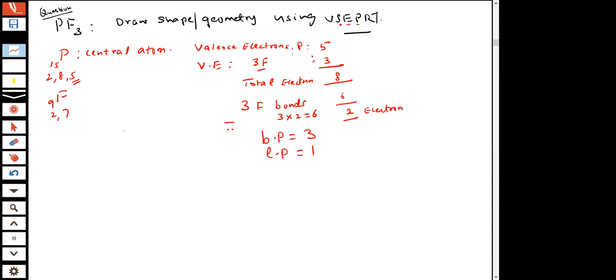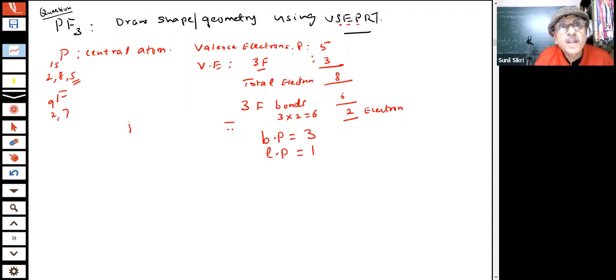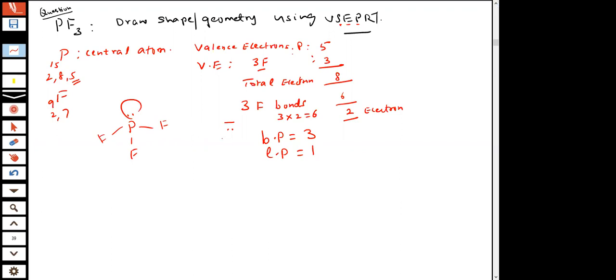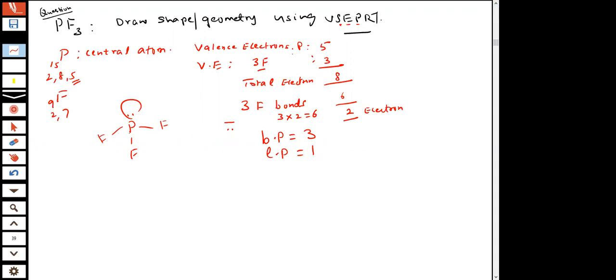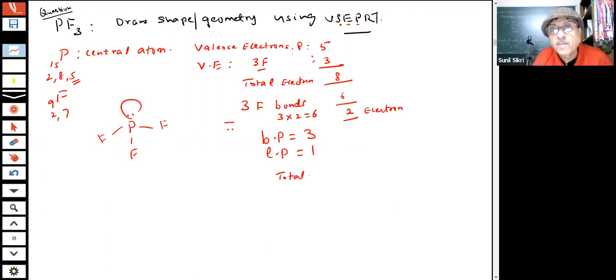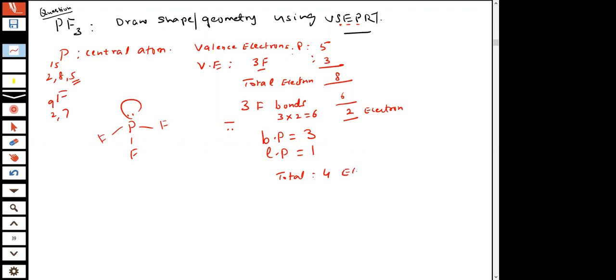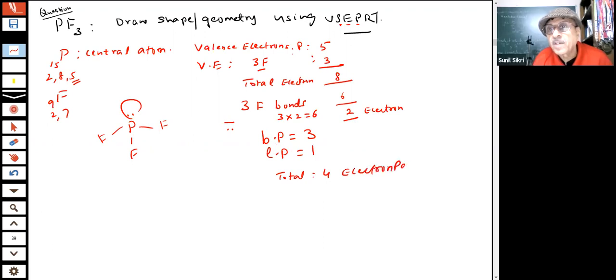Okay. So what will happen if I have to draw it? If I say P, F, there are three of F, but there is one lone pair of electrons. Actually, there are total four electron pairs. What geometry did we say? Tetrahedral. But one is a lone pair.